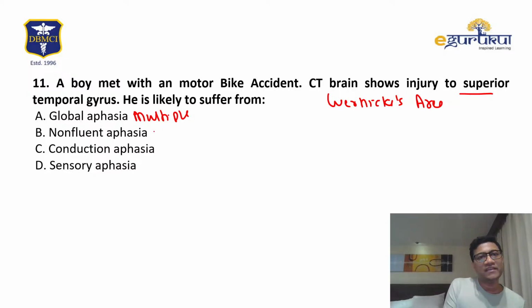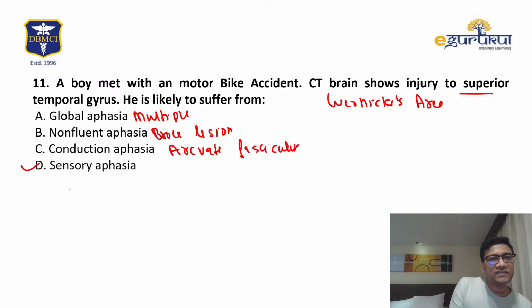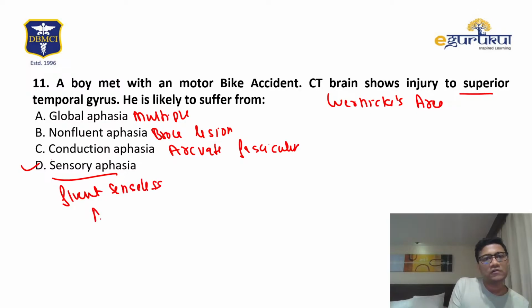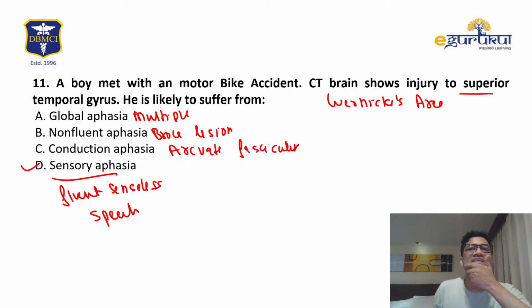Non-fluent is seen in Broca area lesion. Conduction aphasia involves the arcuate fasciculus. So the answer is D, sensory aphasia, also called fluent senseless speech. Yes, you are right. D is the answer. Very good.